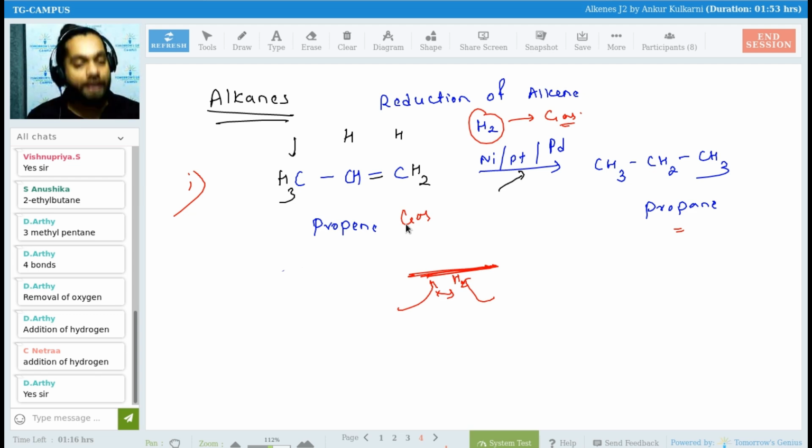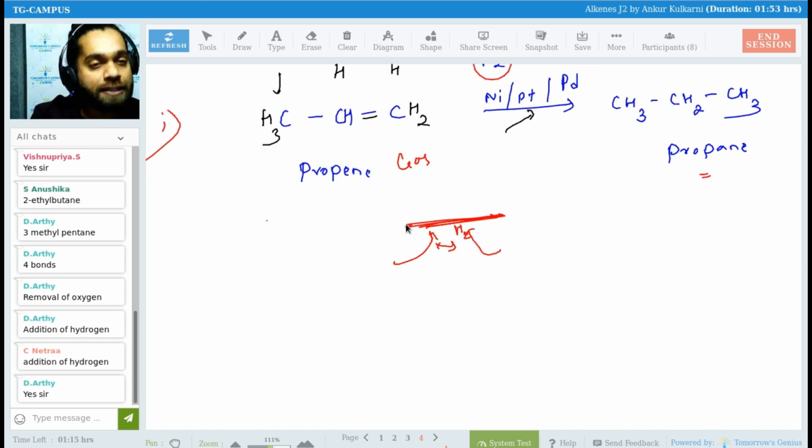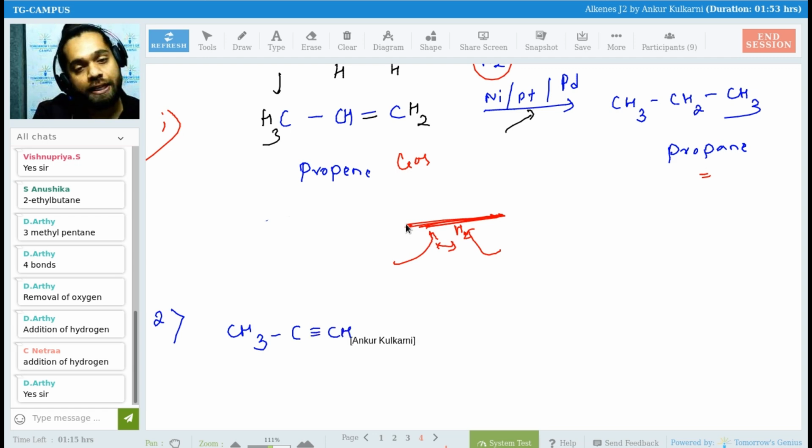So that is how reduction takes place, and this was the first preparation of alkane from alkenes, or from unsaturated hydrocarbons. Similarly, I can do the same thing with a triple bond. So I have, let us say, CH3, C triple bond, CH. Exactly same.